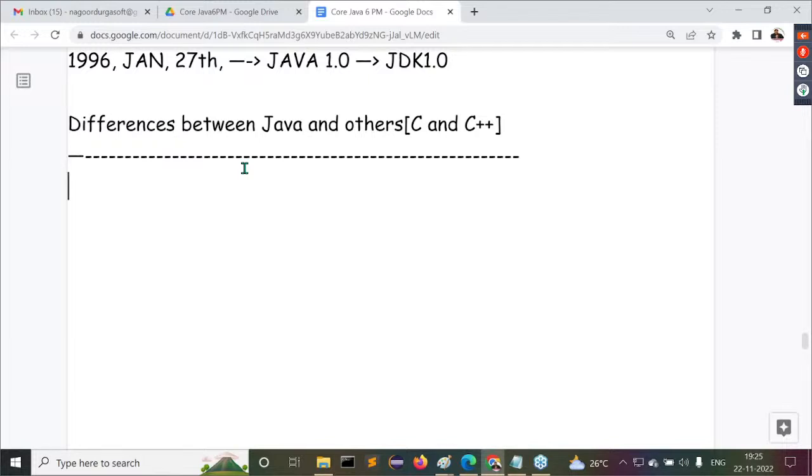First of all, understand it. C was provided by one company. C++ was provided by another company. Java is provided by another company. How can you put a relation between all these things? At least if they came from a single company, then we could understand that relation. But all are provided by different organizations. How can we say there is a relation between all of them? Understand this clearly, I'm telling you.